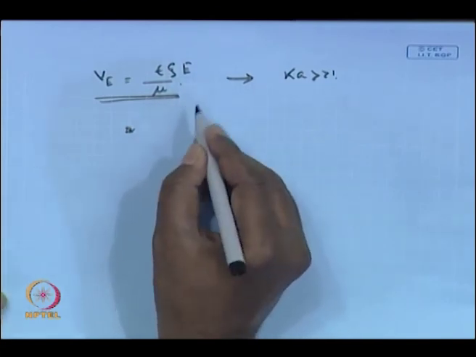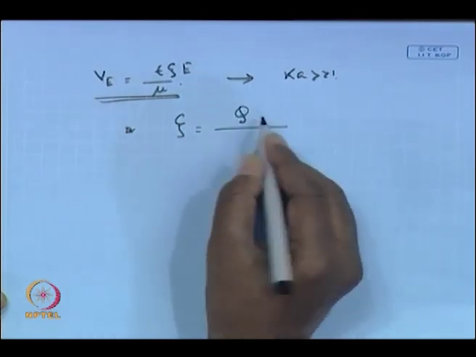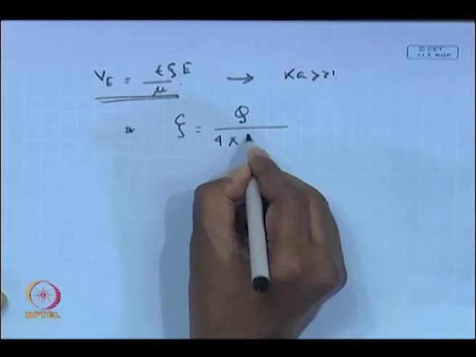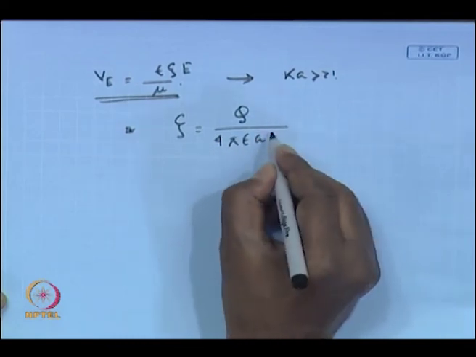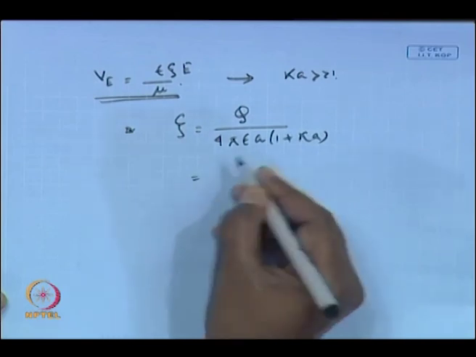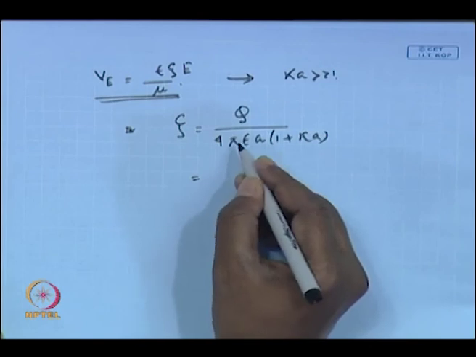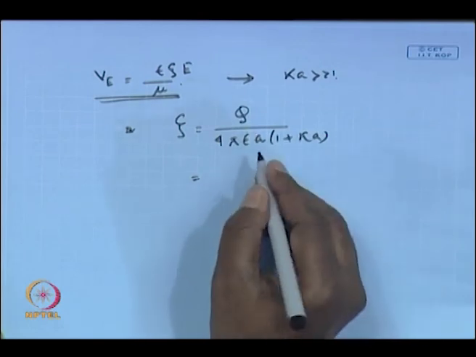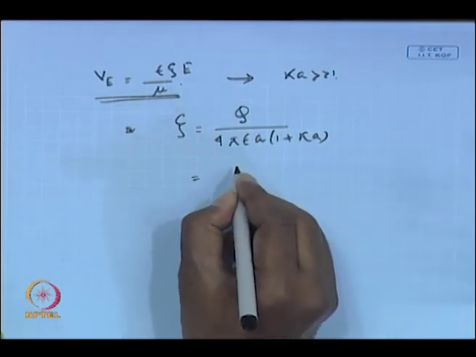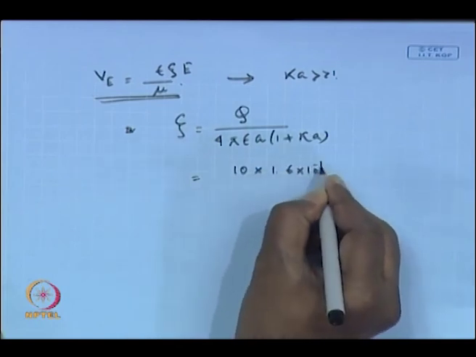So, you can calculate the value of zeta potential from the formula that we obtained by our theoretical analysis earlier. It is Q over 4 pi epsilon A into 1 plus kappa A. Because the surface charge is known; if the surface potential were known, then you could have used that. Now, in this particular case, the surface charge is known. So, Q will be 10 e, so 10 times 1.6 into 10 to the minus 19 coulomb.